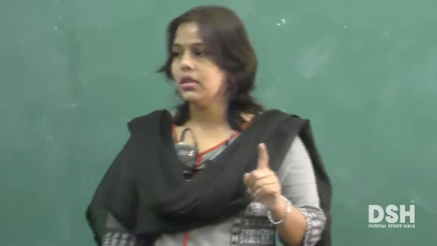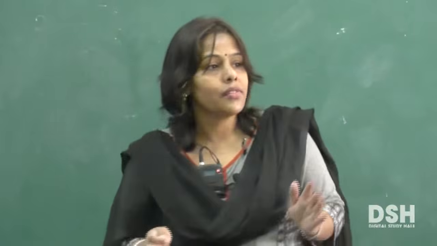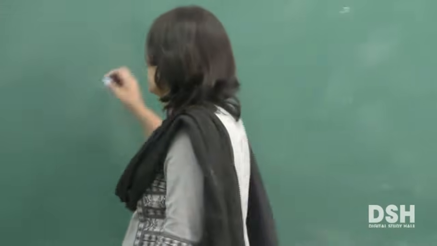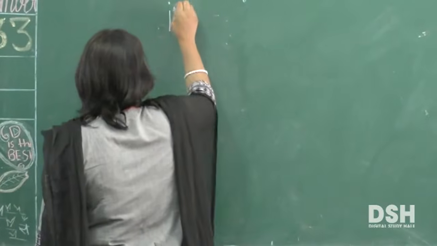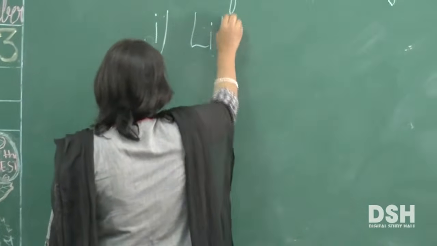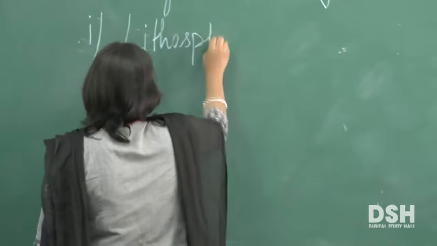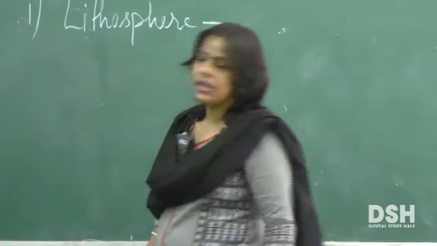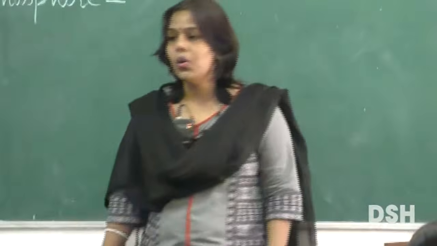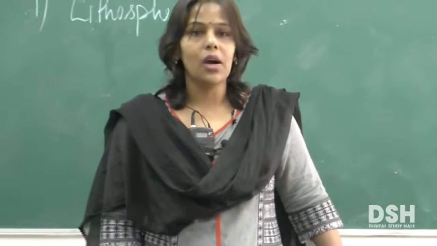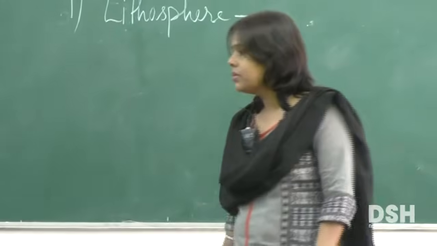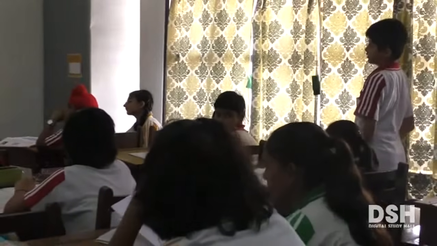Now today we are going to take up the first sphere or domain of the earth. So the first sphere of the earth is lithosphere. We had already discussed how lithosphere got its name, isn't it? How did it get its name? From which word? Yes? From lithos. From the word lithos, which means rocks or solid rock or land.